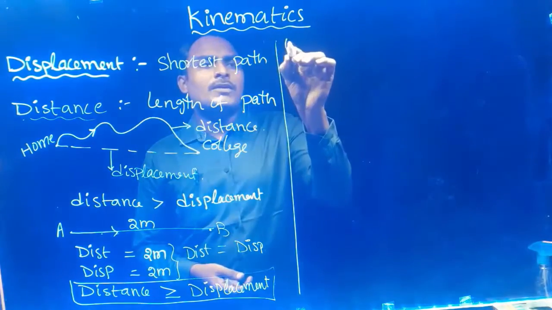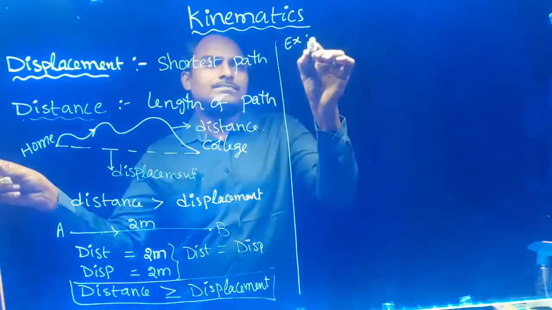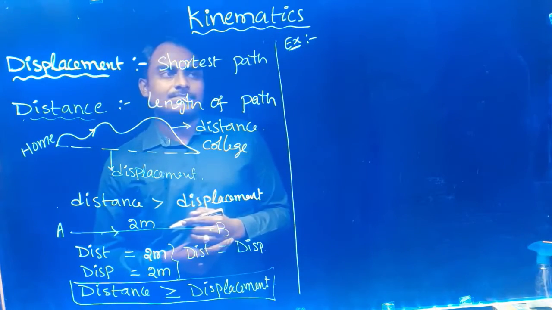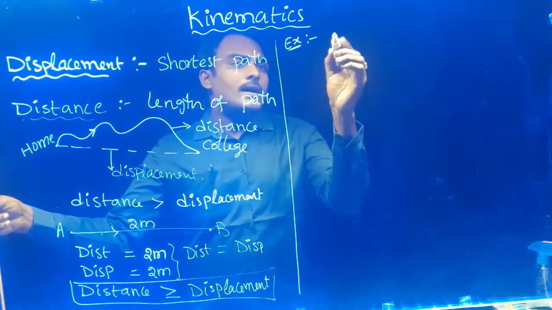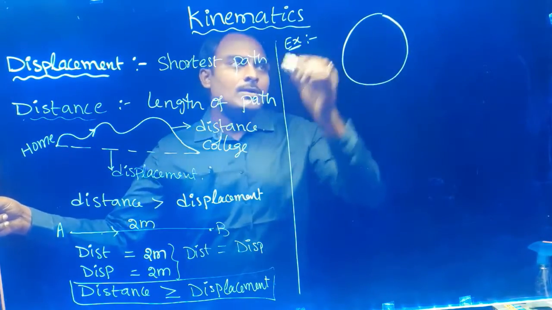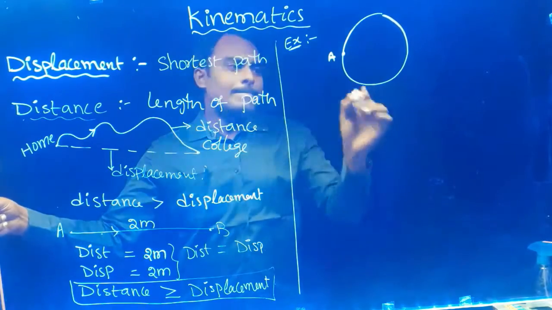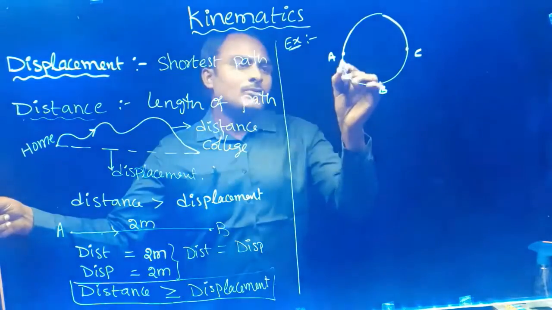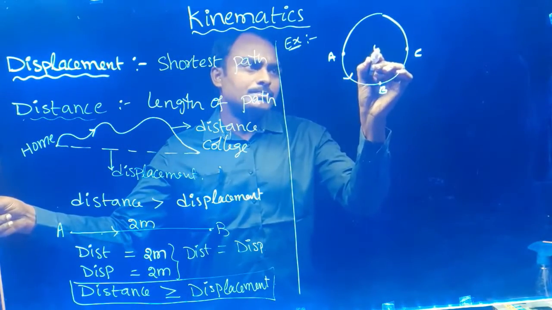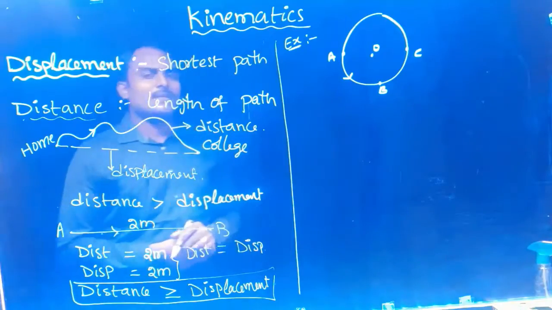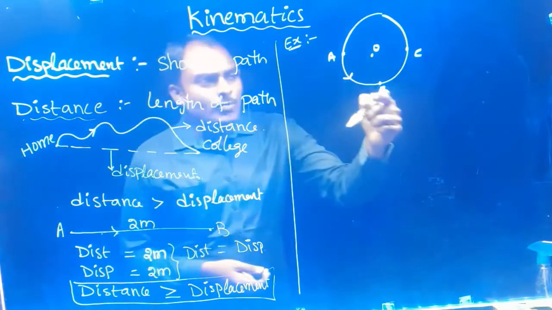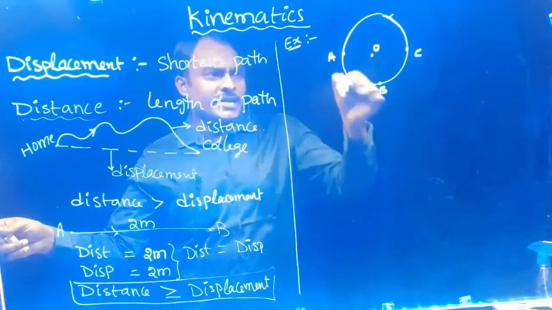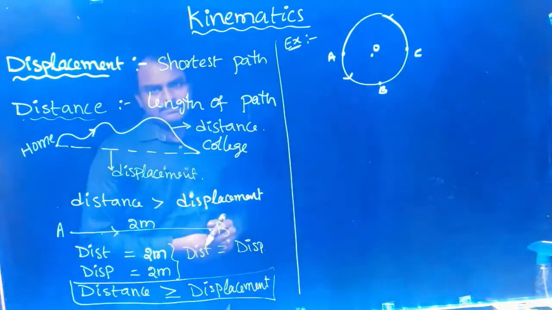Now if you are moving along a circular path, this is the circular path we are going. If you start at A, then you will go to B and go to C in anti-clockwise direction. This is the center O. So you are going A to B, B to C, like that you are moving in a circle in anti-clockwise direction. Again you will come to A, again you will make more rounds.